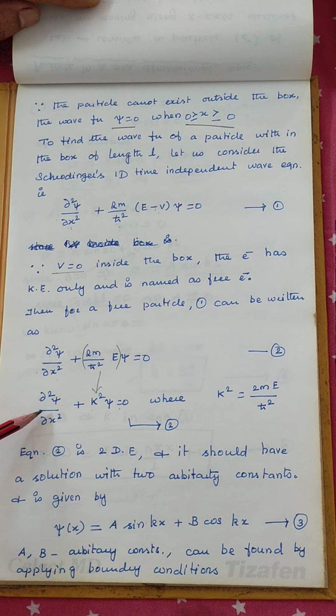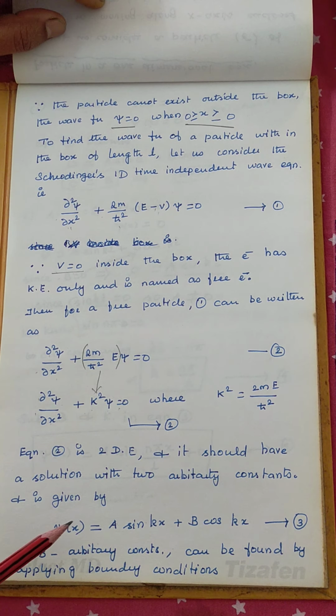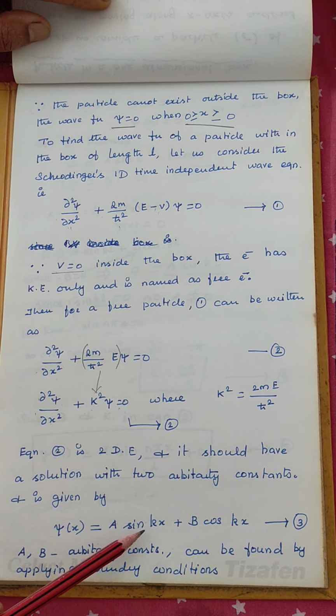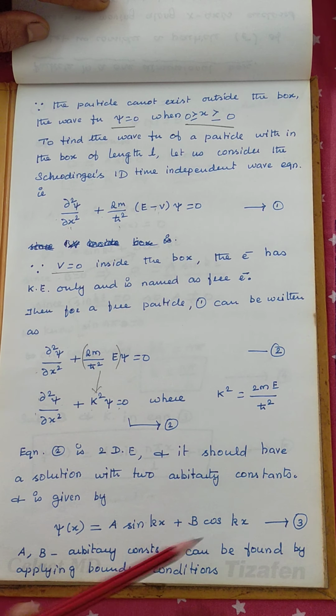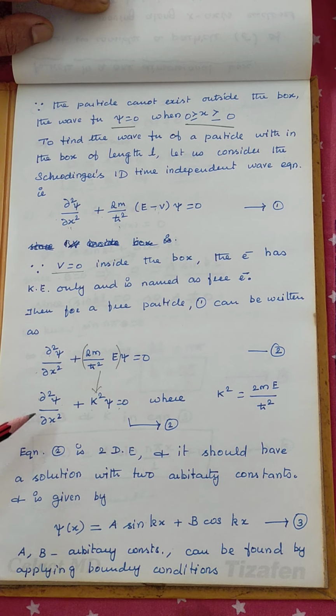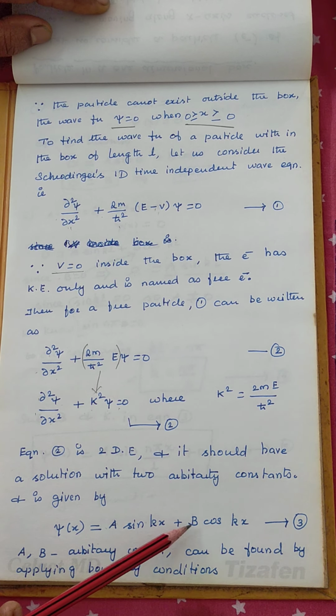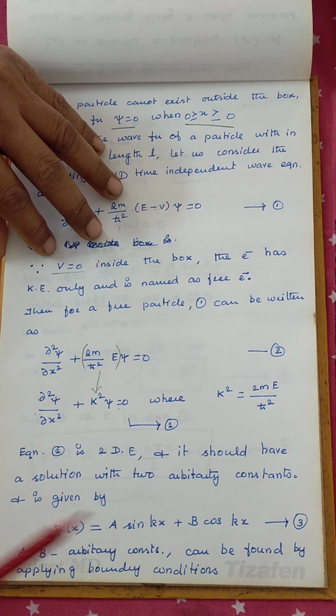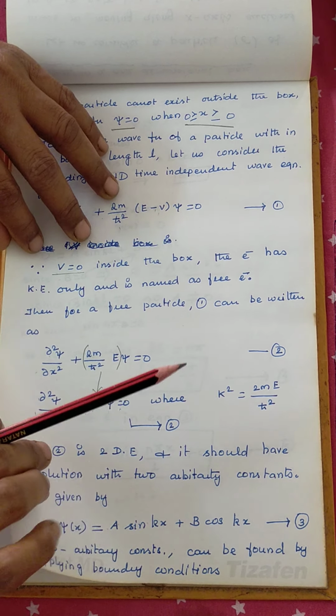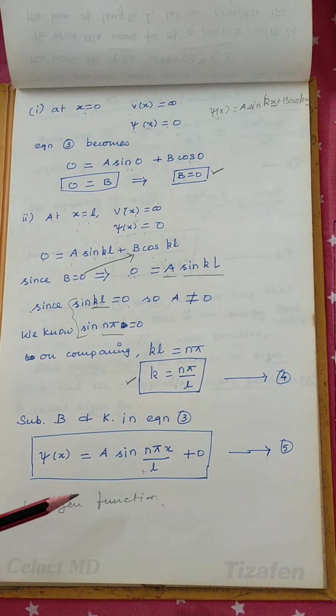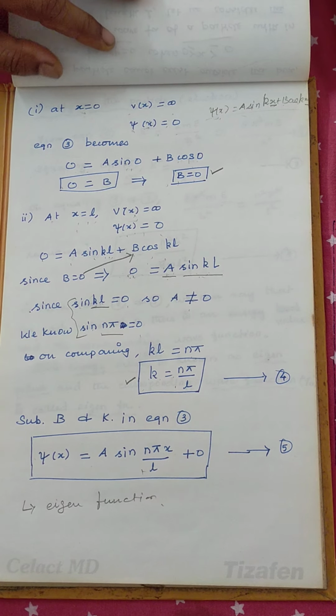The solution consists of two arbitrary constants. That means ψ equals a sin kx plus b cos kx. Since it is a second order differential equation, the solution has two arbitrary constants, say a and b. How do we arrive at these arbitrary constants? They can be calculated by applying the boundary conditions.